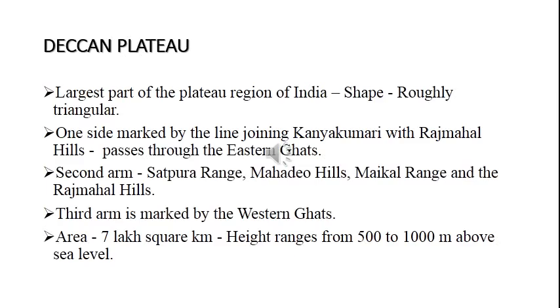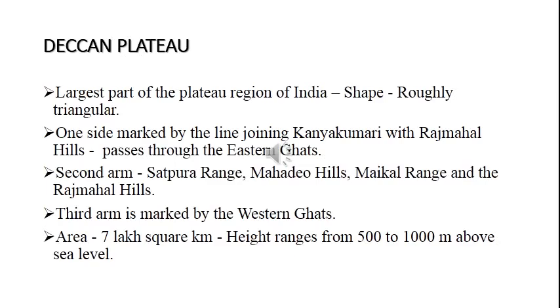One side of this triangle is marked by the line joining Kanyakumari with the Rajmahal Hills. Kanyakumari is the southern tip of our country, and the Rajmahal Hills are in the northeastern part. If you consider it as a triangle, one line starts from Rajmahal and ends at Kanyakumari, and this line passes through the Eastern Ghats.